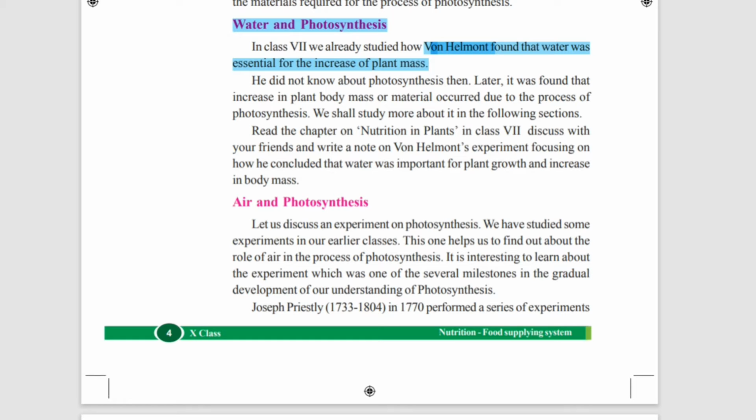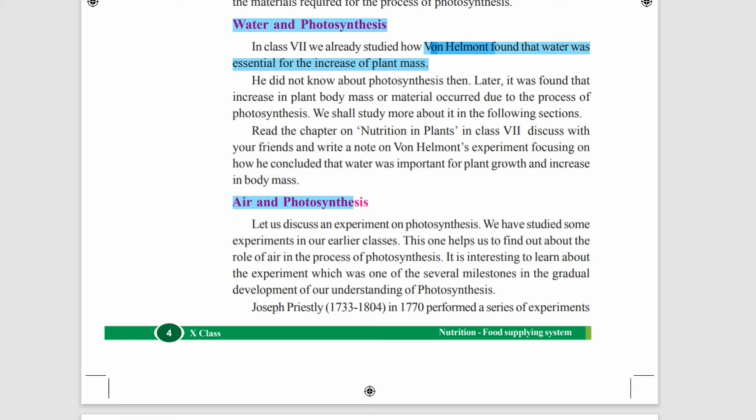Now read the chapter on nutrition in plants in class 7. Discuss with your friends and write a note on von Helmont's experiment focusing on how he concluded that water is important for the growth and increase in body mass. You must have read in class 7 the chapter on nutrition in plants, so now discuss with your friends and write this note.